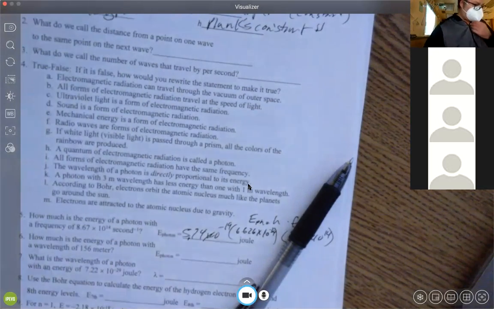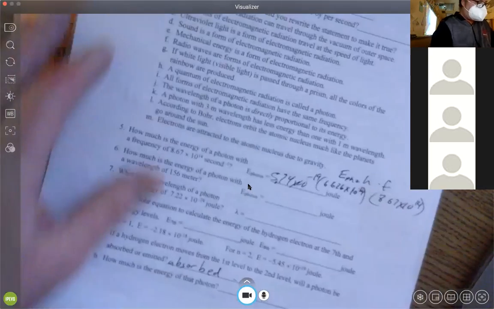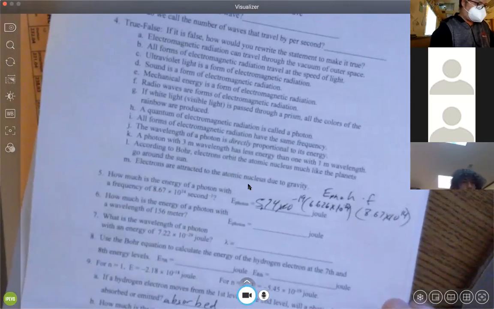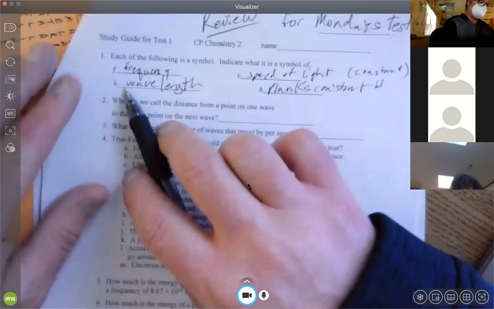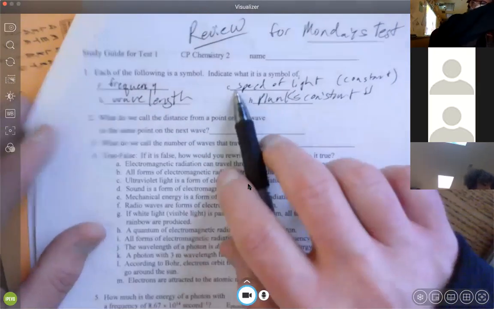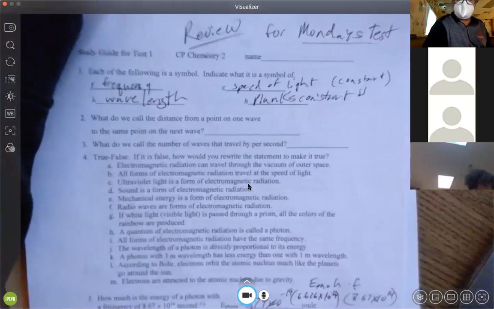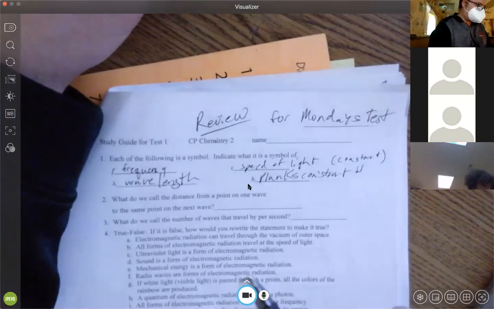All right. So if we look, we have all these questions. Key thing: frequency is f. This lambda sign is wavelength. Speed of light is c, and Planck's constant is h. All of these formulas will be given to you.